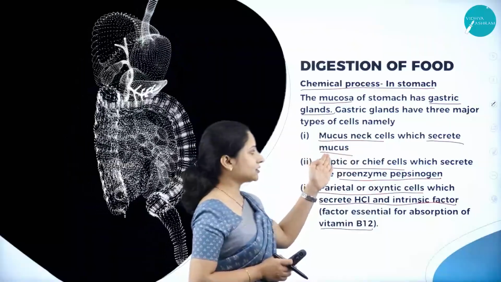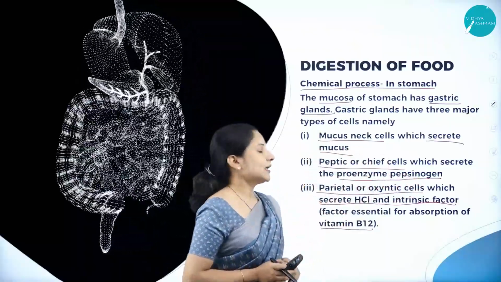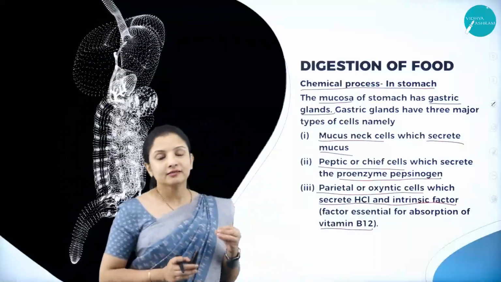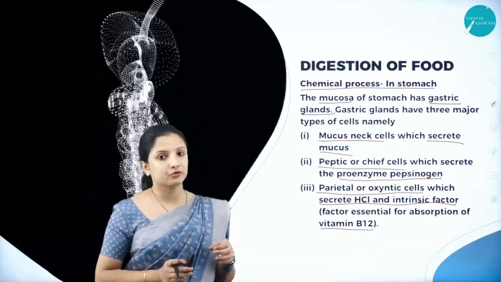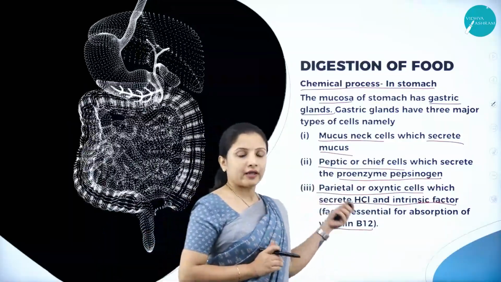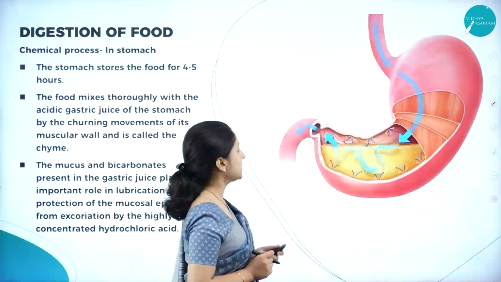One is the mucus, the other is the enzyme pepsinogen, and the third one is the HCl. All these are the chemicals that are secreted by the stomach, therefore helping in the process of digestion. Where and when these enzymes or chemicals participate in the process of digestion, we shall see.